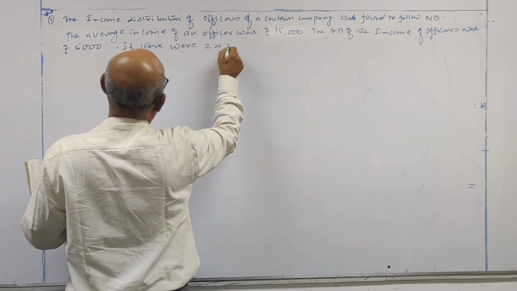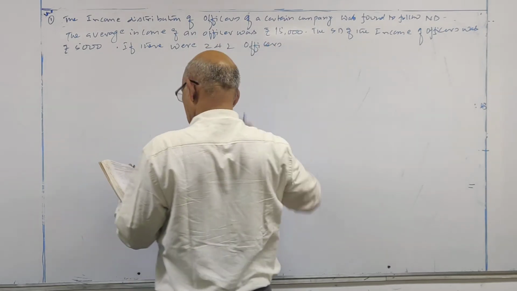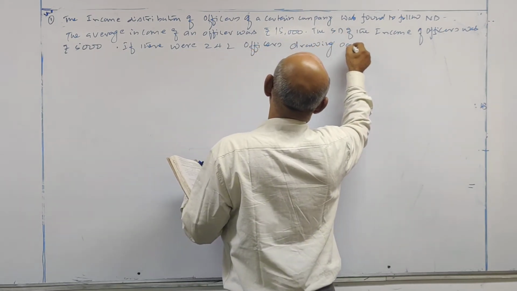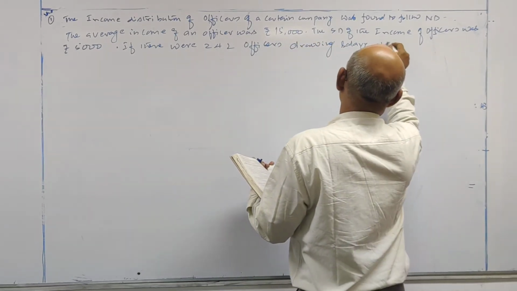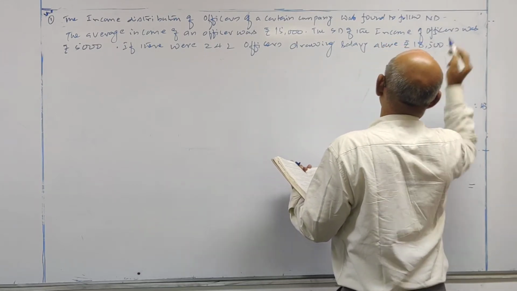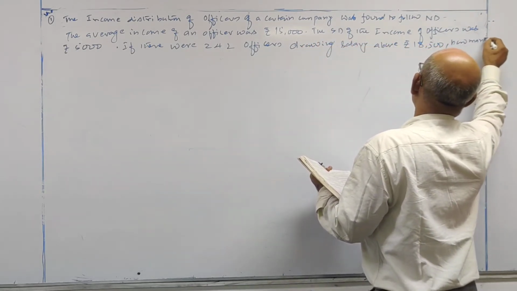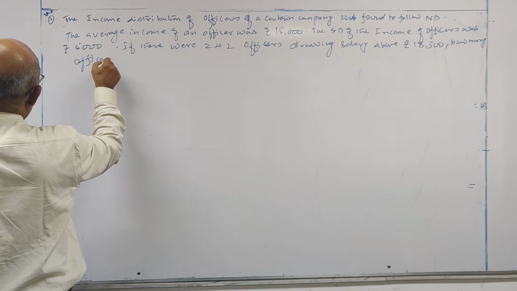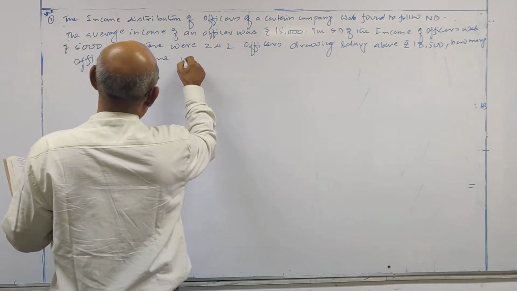If there were 242 officers drawing salary above rupees 18,500, how many officers were there in the company?